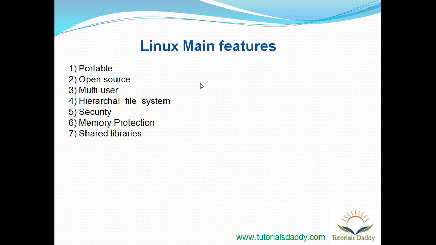So these kinds of protection Linux supports. Another feature is shared libraries. Along with the availability of static libraries, Linux also supports shared libraries, meaning libraries are shared between multiple processes, or multiple applications share the same library.